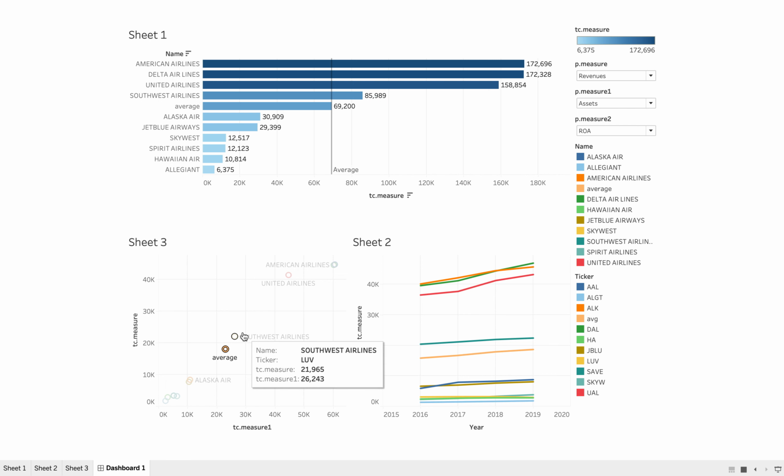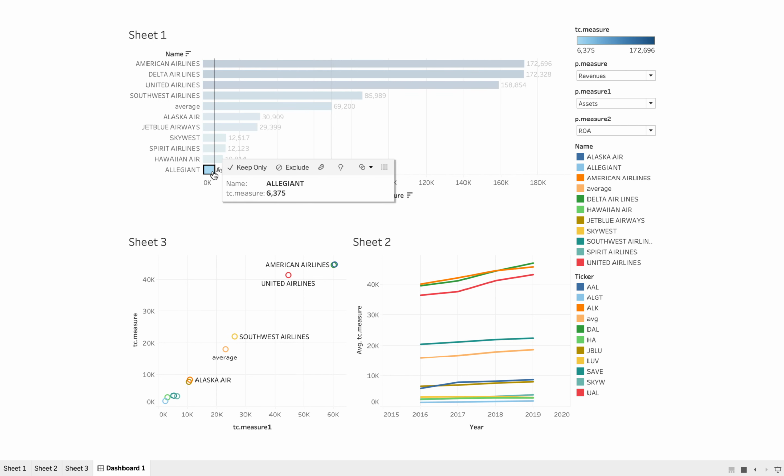My fourth point I'd like to point out is Allegiant seems to be the lowest, both in revenue and in asset quantity. This could mean that they don't fly as many places or don't have as much pull in the airline industry.